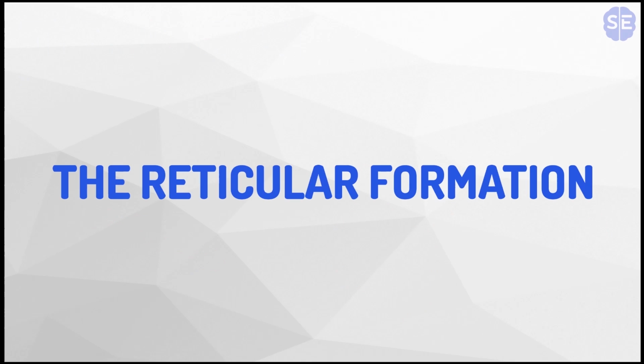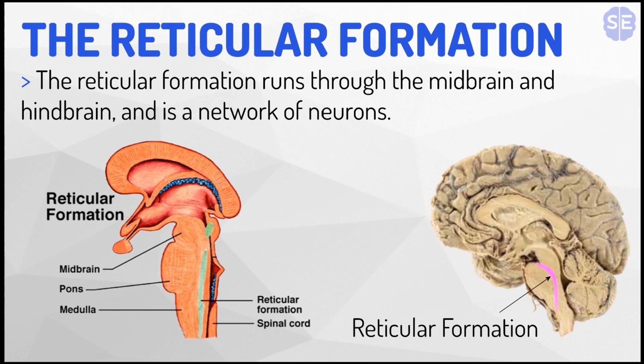Now I'll explain the reticular formation. The reticular formation runs through the midbrain and hindbrain and is a network of neurons. You can see a diagram here. You can see where it is in the pink, and which other parts it involves.